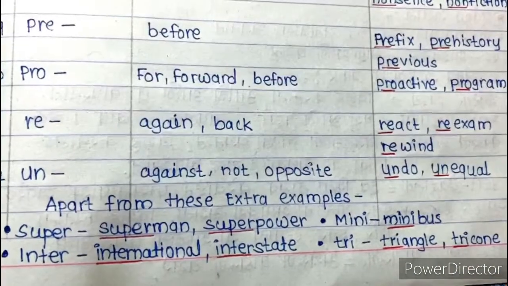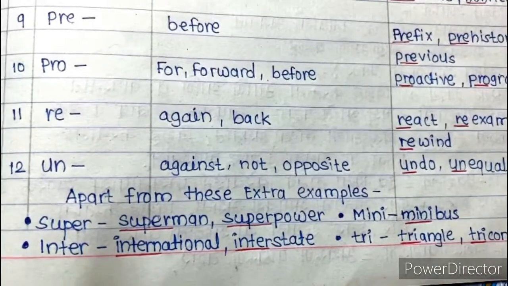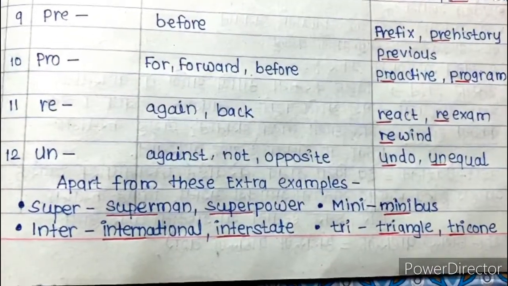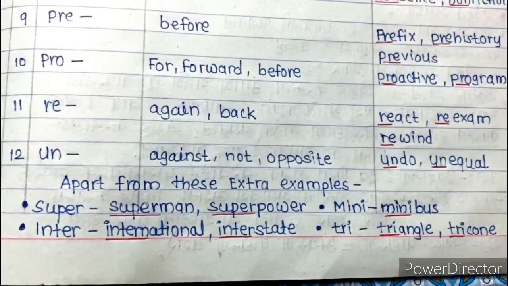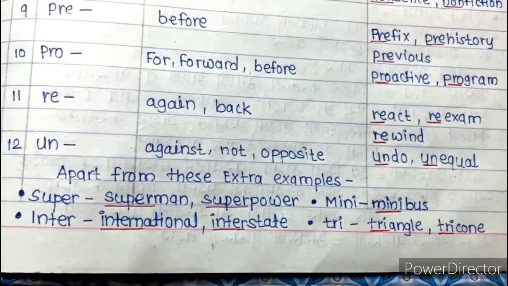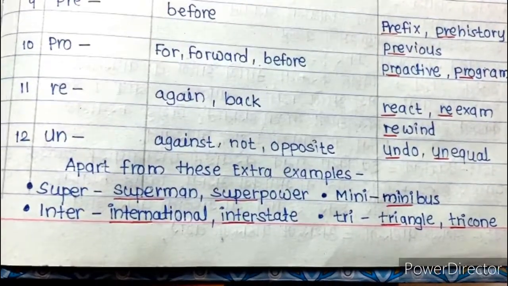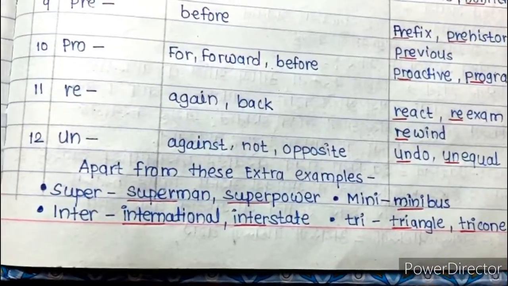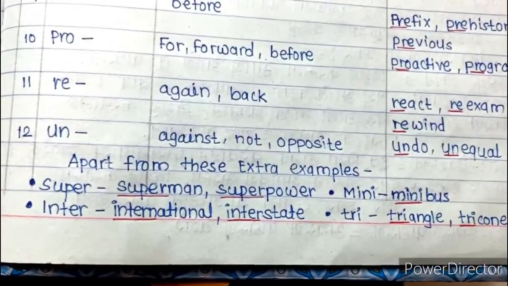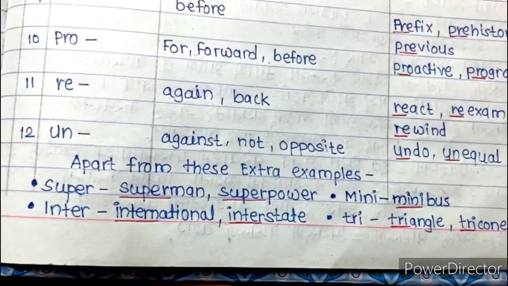Ninth one is PRE, meaning before, like prefix, prehistory, previous, etc. Tenth one is PRO, its meaning is for, forward, before, and examples are proactive, program. Eleventh one is RE, meaning again or back. Examples are react, re-exam. Twelfth one is UN, meaning against, not or opposite, undo, unequal, etc.